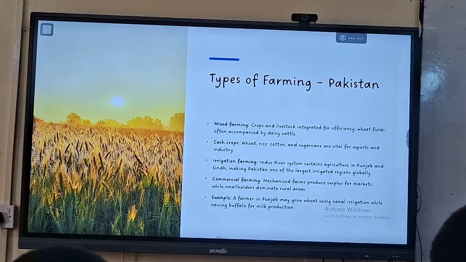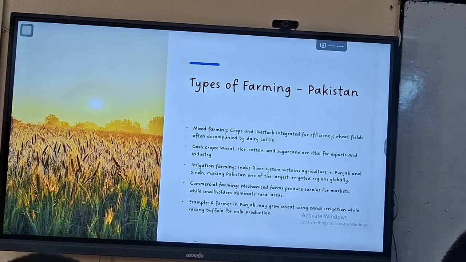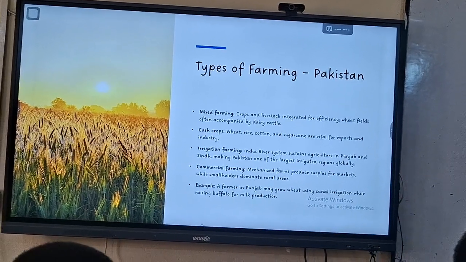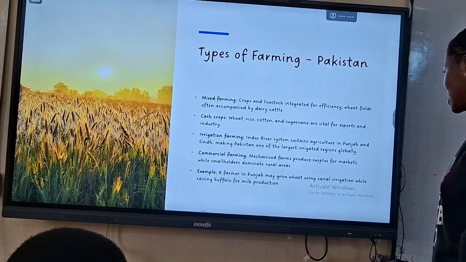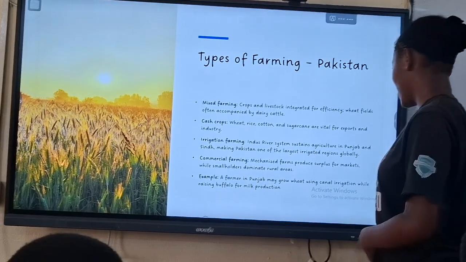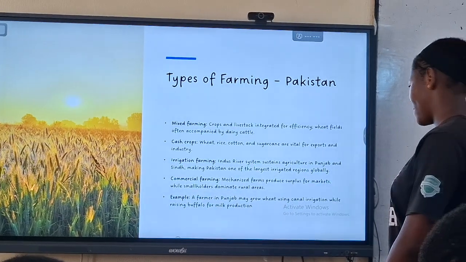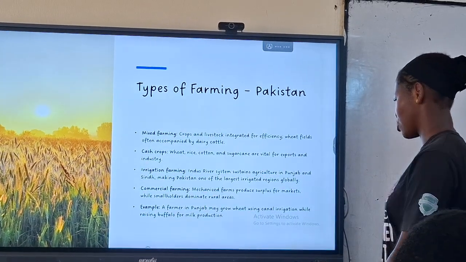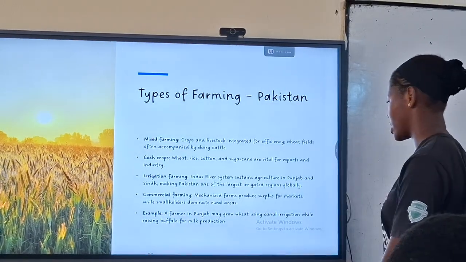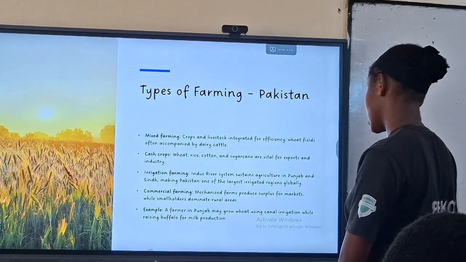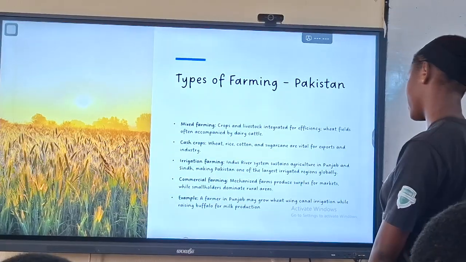Types of farming in Pakistan. Mixed farming: crops and livestock are integrated for efficiency. Wheat fields are often accompanied by dairy cattle. Cash crops: beets, rice, cotton, and sugarcane are vital for exports and industry. Irrigation farming: Indus river systems sustain agriculture in Punjab, one of the largest irrigated valleys. Commercial farming: mechanized farms produce surplus for markets, while smallholders dominate rural areas. For example, a farmer in Punjab may grow wheat using canal irrigation while raising water buffalo.